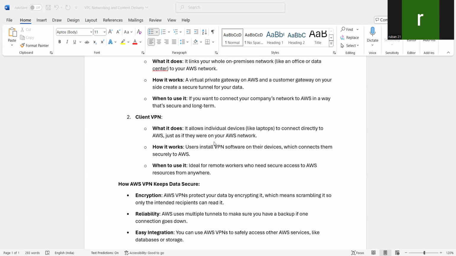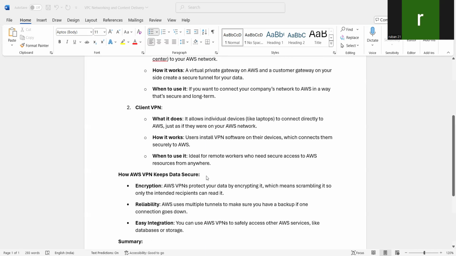Okay. How it works. Users install VPN software on their devices. Okay. Which connects them securely to AWS. Here we will install the VPN software in client devices. Okay. Which connects securely to AWS.